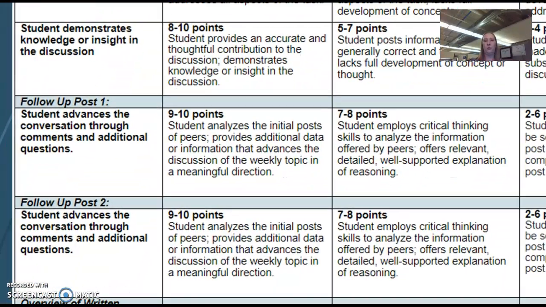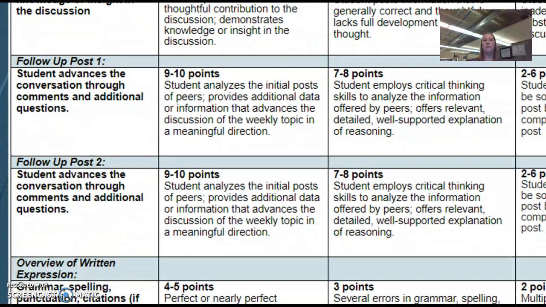Then we've got your follow-up posts. The student advances the conversation through comments and additional questions. For full points, the student analyzes the initial post of peers and provides additional data or information that advances the discussion of the weekly content or topic in a meaningful direction. You can read these to help you judge whether you have substantive posts or not.